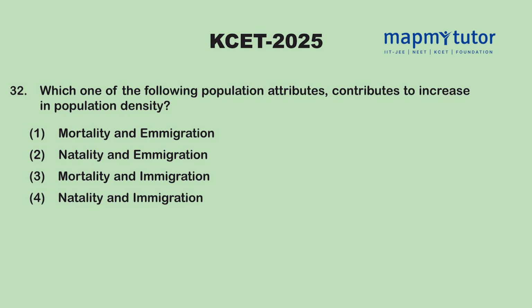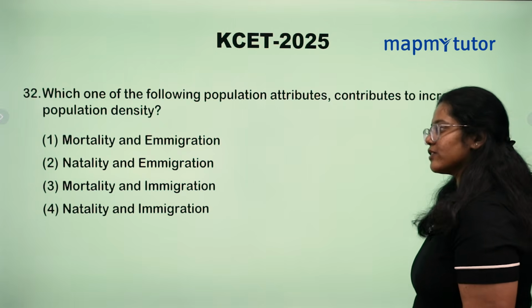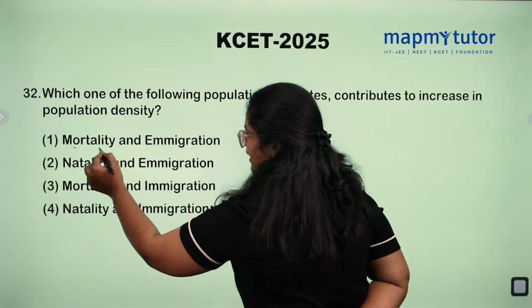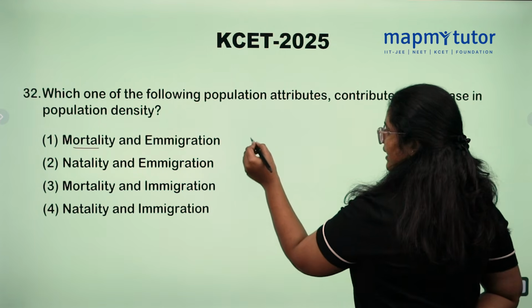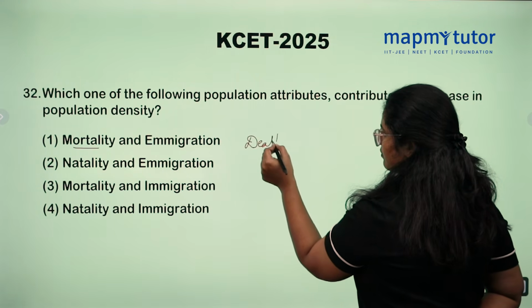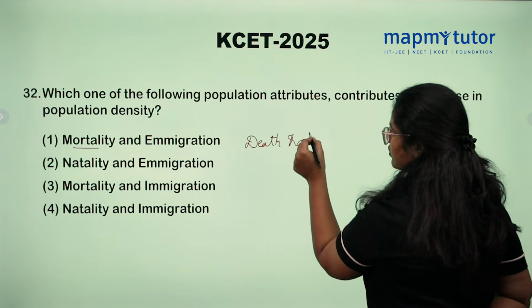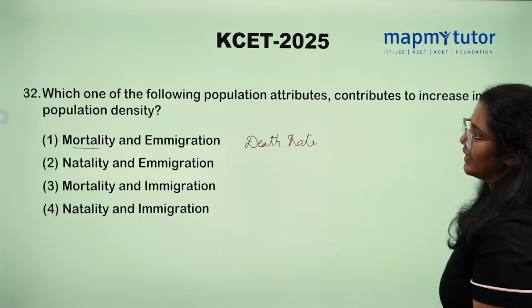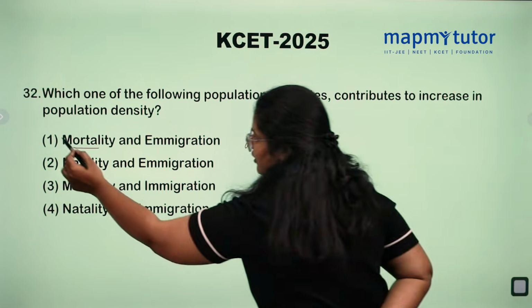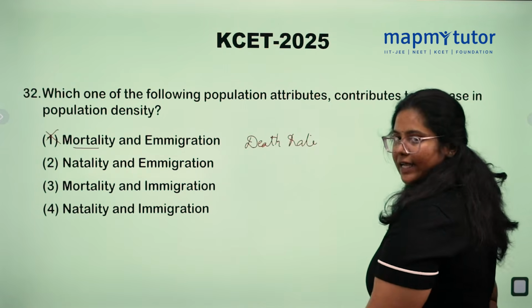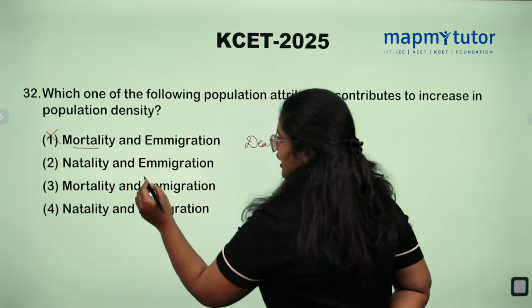Which one of the following population attributes contributes to increase in population density? Let's look at the options. Mortality. What is mortality? Death rate. Death doesn't increase population density. Option 1 is wrong. Natality and emigration.